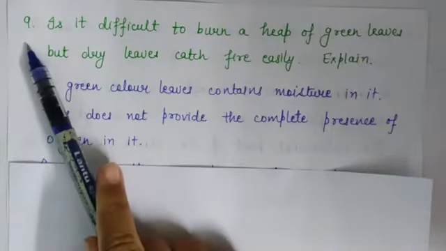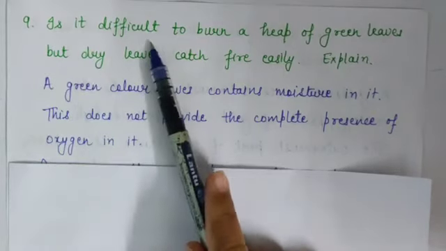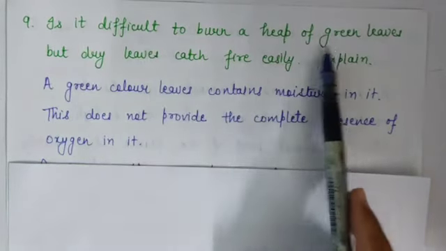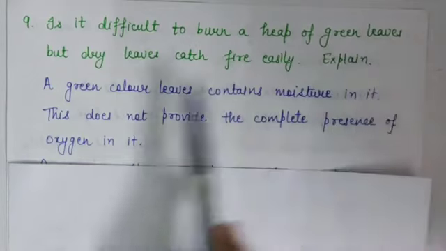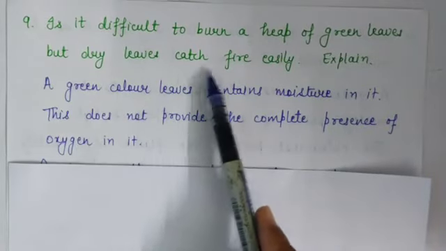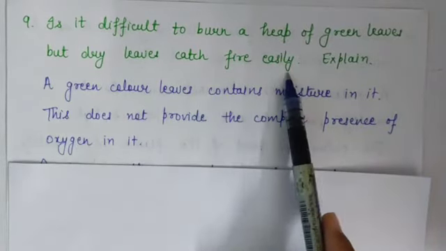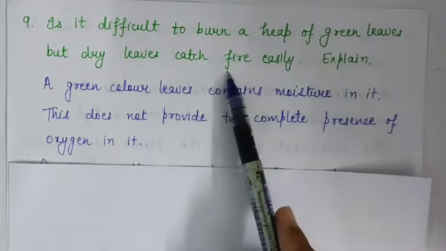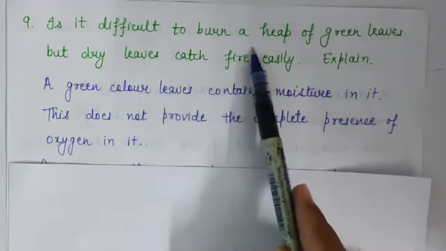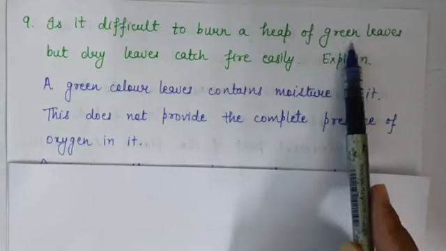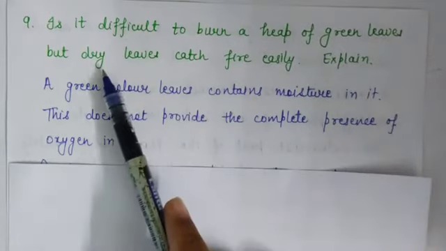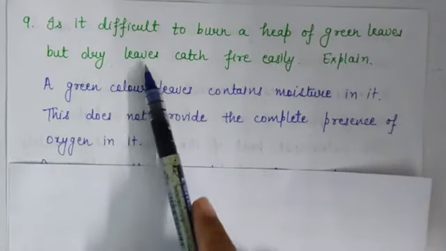Question number 9 is, why is it difficult to burn a heap of green leaves but dry leaves catch fire easily? Explain. Means it is difficult to burn a heap of green leaves as compared to dry leaves.